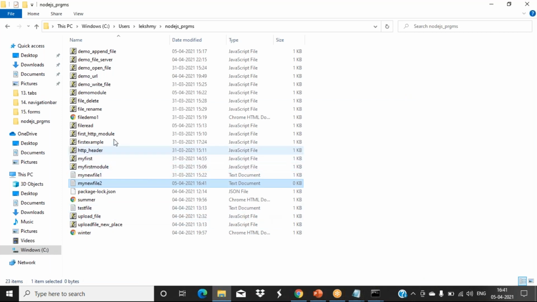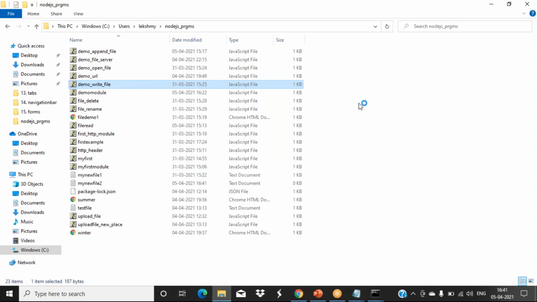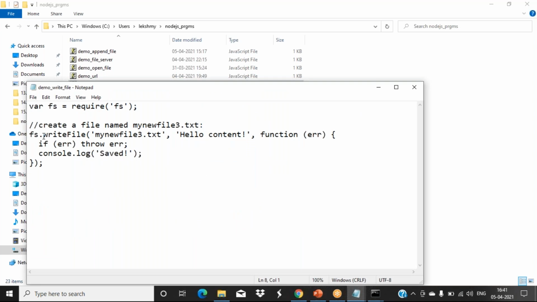Now we have the writeFile function. Same thing, instead of open we used writeFile here, and this is the file we are creating. This is the content you want to store into that file location. In the same manner, console.log we are printing a message: saved.